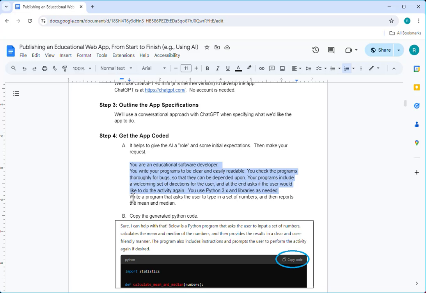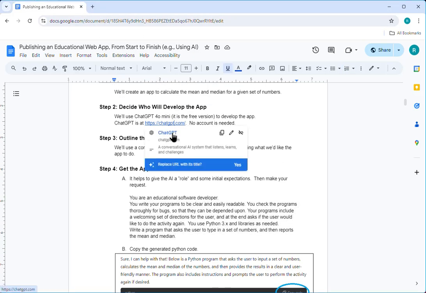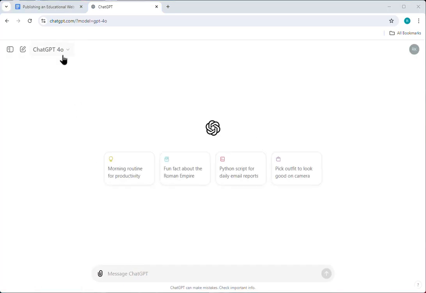Well, here we go. Write a program that asks the user to type in a set of numbers and then reports the mean and median. Okay, so I'm going to, again, copy this, Control C for Windows, or Command C on the Mac, and I'll go ahead and open up ChatGPT. And I'm going to be using the free version, which is ChatGPT 4.0 Mini.